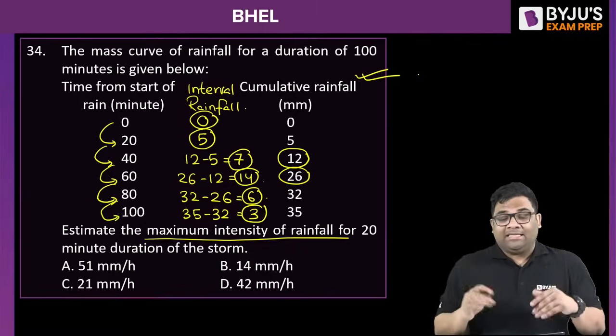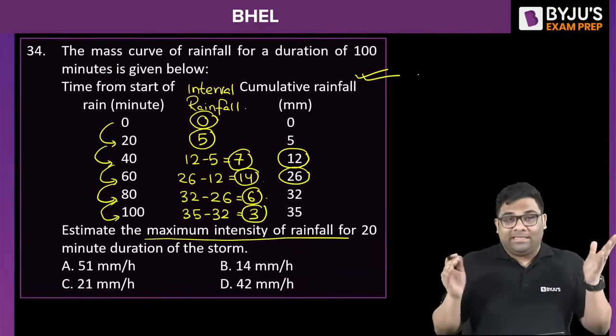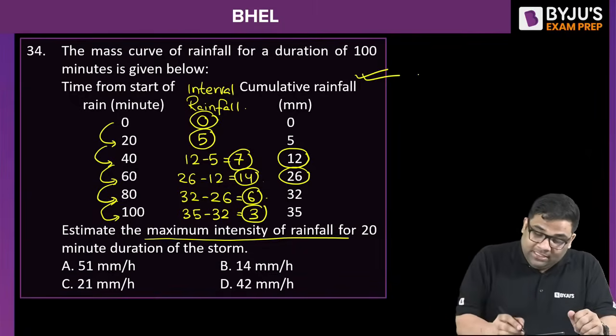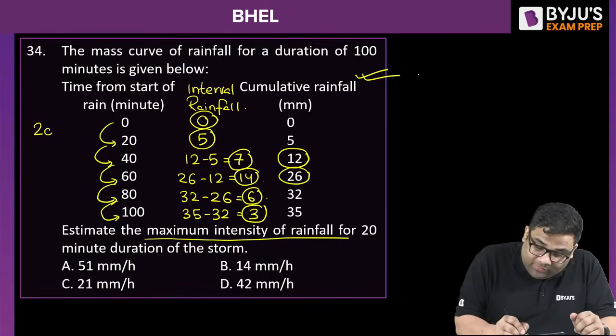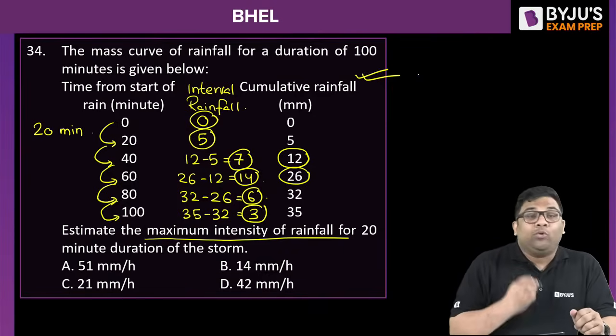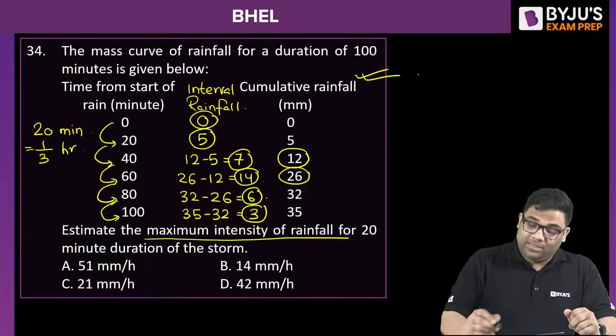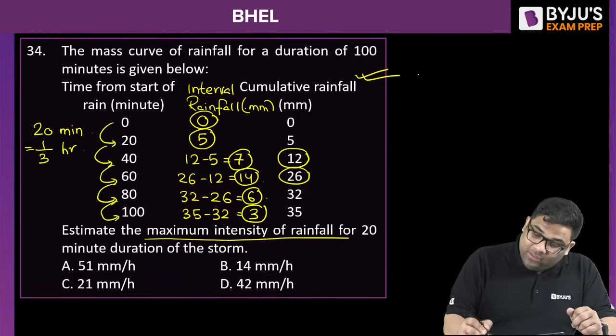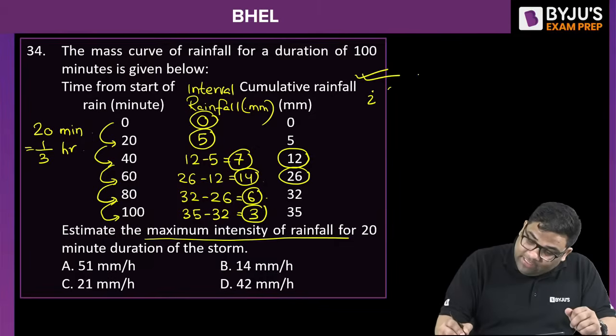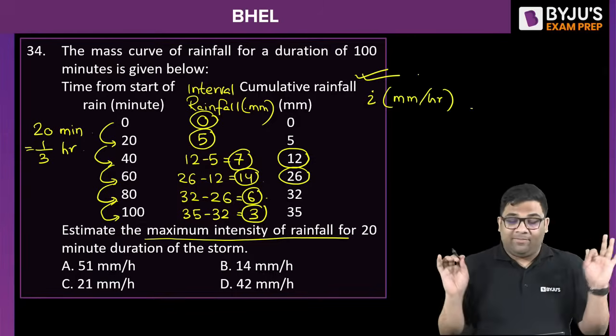Now they have asked the maximum intensity in any interval. Now you see these intervals are 20 minute intervals. 20 minute interval is 1/3 hour, right? These are the interval rainfalls. So can I say the intensities in mm per hour will be your rainfall divided by time.